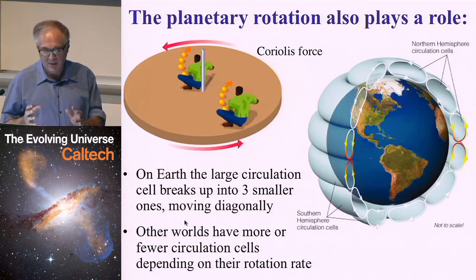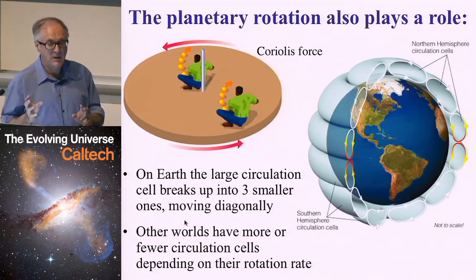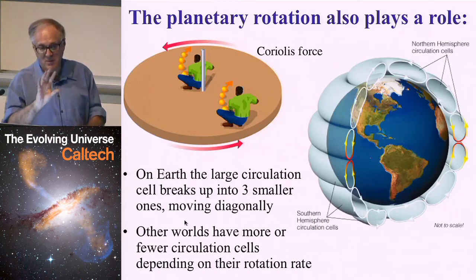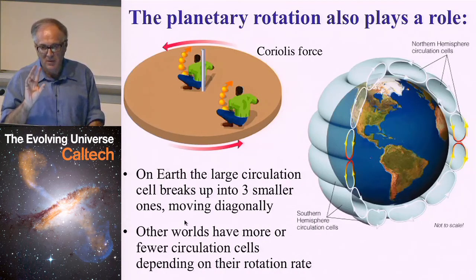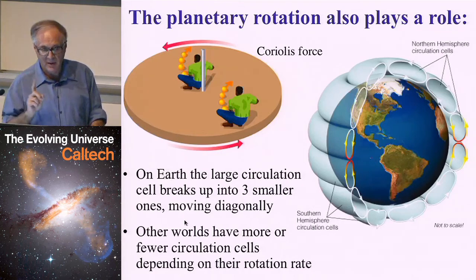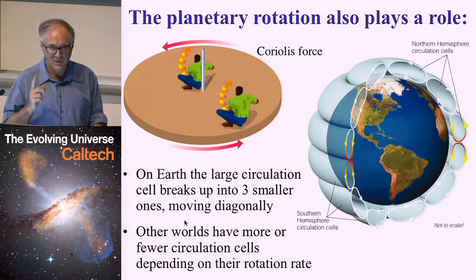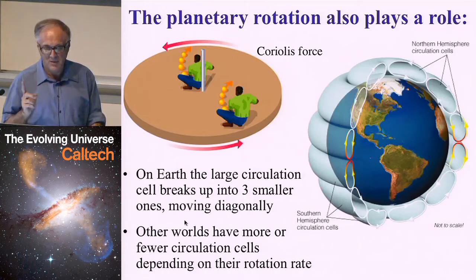Now, on the other hand, in a really fast rotating planet, like Jupiter or Saturn, which also doesn't have a proper surface, but the whole thing kind of drags itself, you're going to completely dominate atmospheric circulation by the planetary rotation. And this is why Jupiter and Saturn have all these horizontal-looking belts. So the winds on fast-rotating thick atmosphere planets go east-west. On Venus, which doesn't rotate very much at all, they go north-south. And on Earth, which is in between, they kind of go diagonal. This is what the trade winds are.